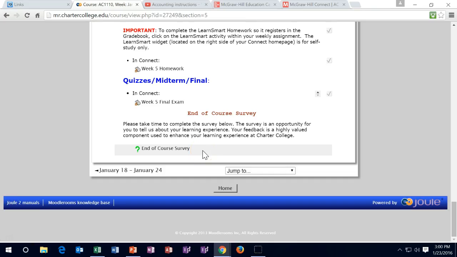And then we have the instructor survey down here. This is mainly geared towards the instructor's performance and not so much towards things that the instructor does not have control over. Some of the things that the instructor does not have control over are the amount of material that's going to be in the course, the use of technologies such as Connect, and the Moodle Room setup, how Moodle Room is set up. If you have questions about those things, then please put those into the comments in the survey, and I will relay those. Hopefully we can relay those to the design team, who is the one in charge of that type of stuff.